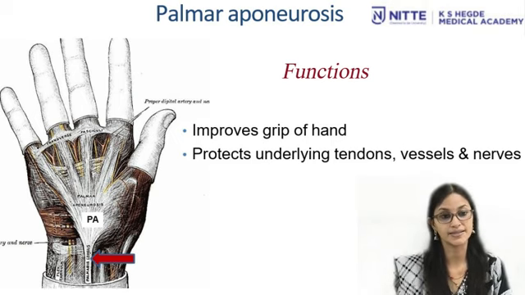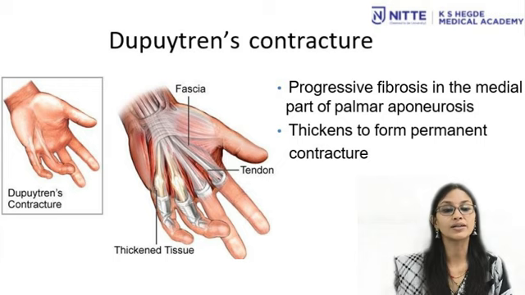vessels and nerves. A clinical condition called Dupuytren's contracture is a progressive fibrosis in the medial part of palmar aponeurosis, which thickens to form a permanent contracture. As a result, the proximal and middle phalanges are acutely flexed because the palmar fascia is attached to them.